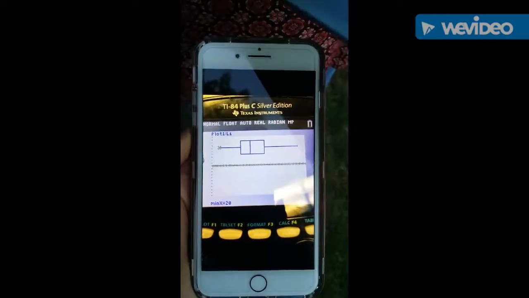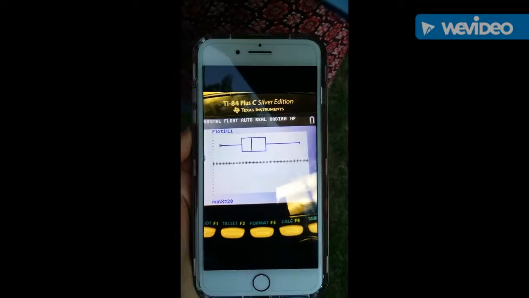Hey guys, I'm Alexis Jaramillo. So for our first question, we asked, how many hours of sleep do you get per week? So for our first graph, we did box and whisker.